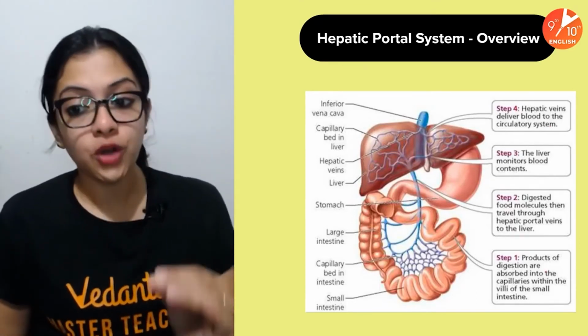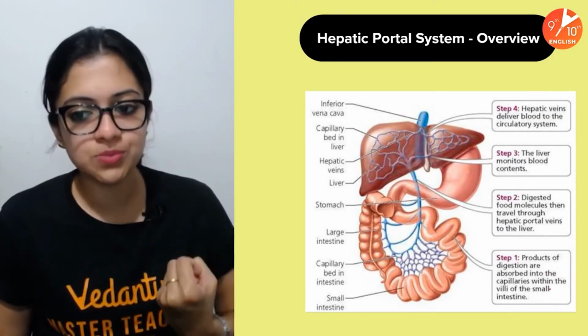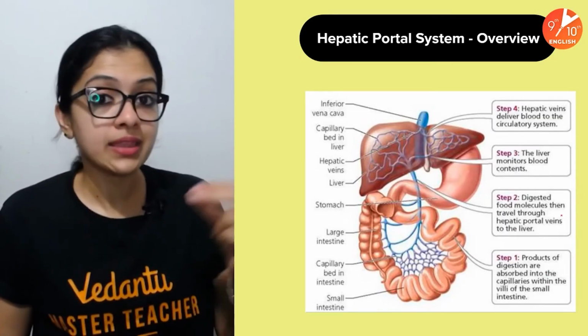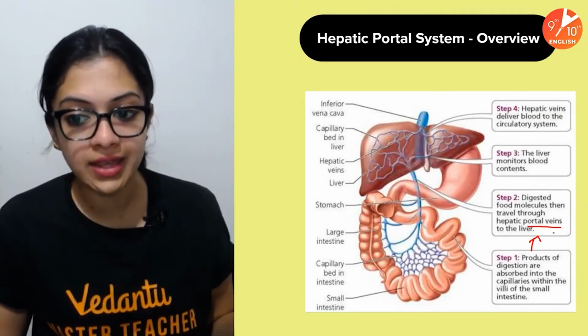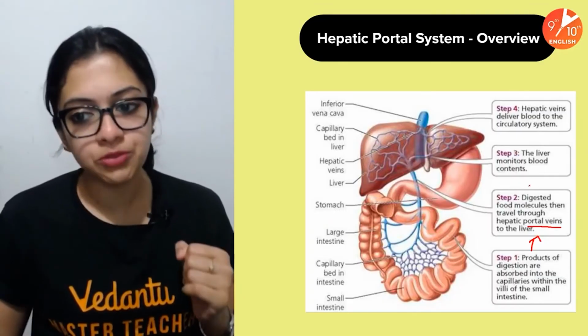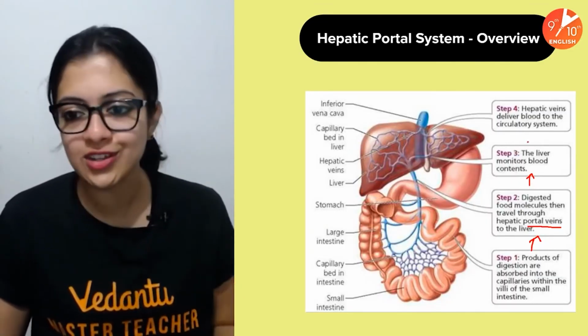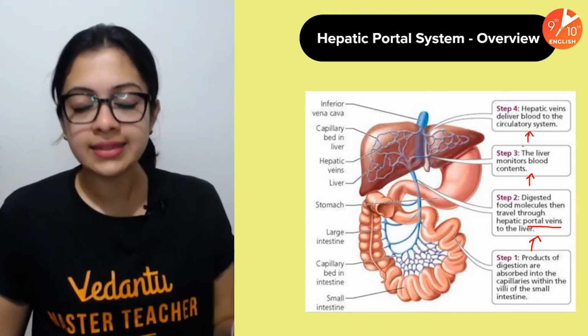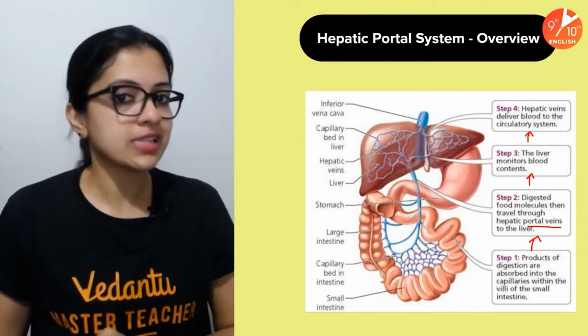Once again for you, products of digestion are absorbed into the capillaries within the villi of the small intestine. Second step would be the digested food molecules. They travel through the hepatic portal veins into the liver. Step 3 would be the liver monitors the blood contents, right? That's why the liver is like a VIP in your body. And then the hepatic veins deliver blood to the regular circulatory system.